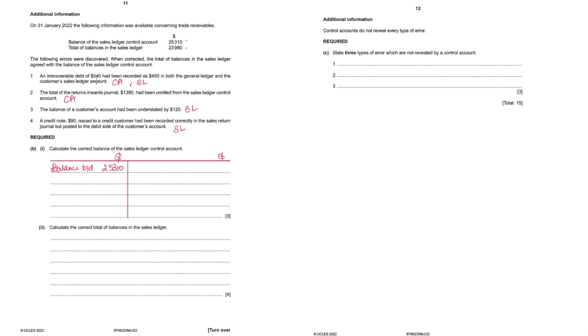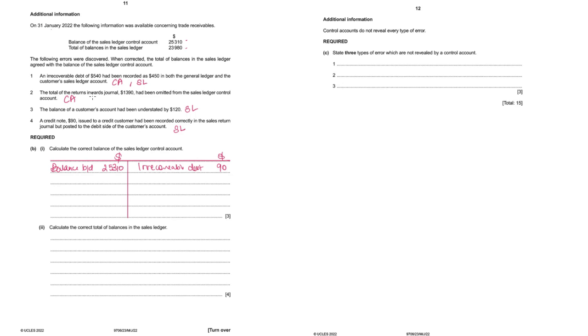First error 540. Since original amount was 540 and recorded in the control account is only 450, we have to provide additional irrecoverable debt of the difference 90.